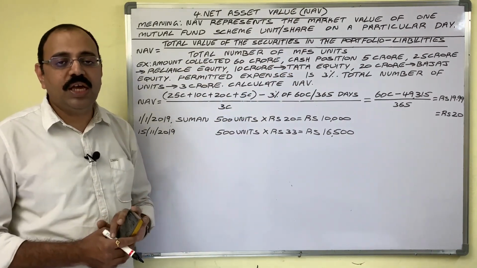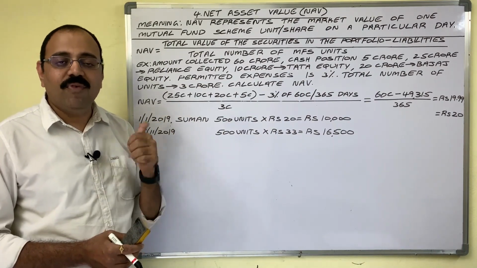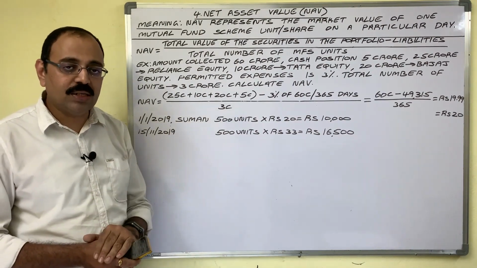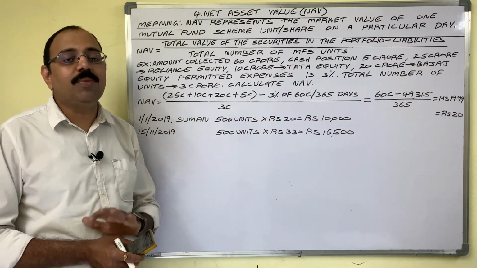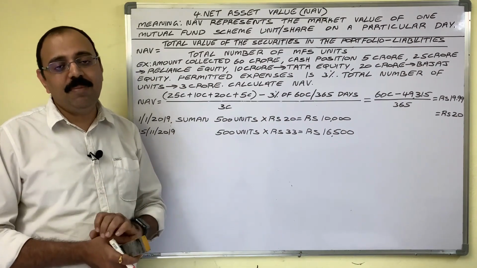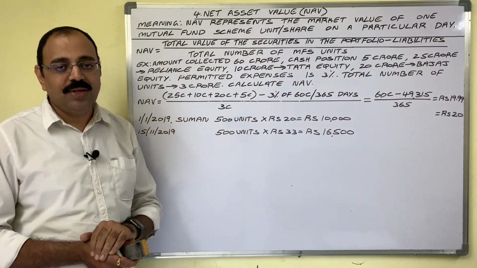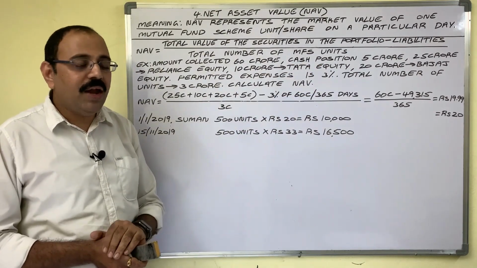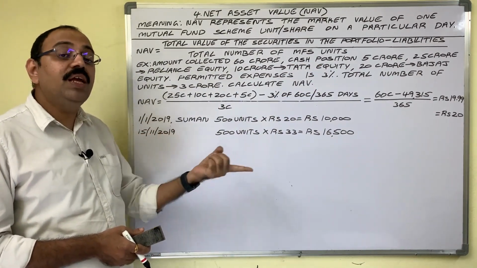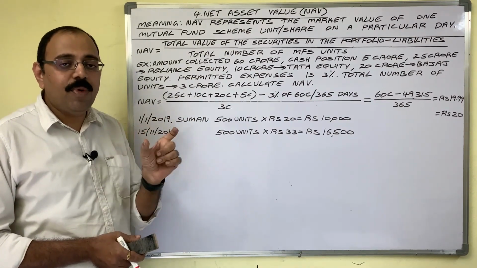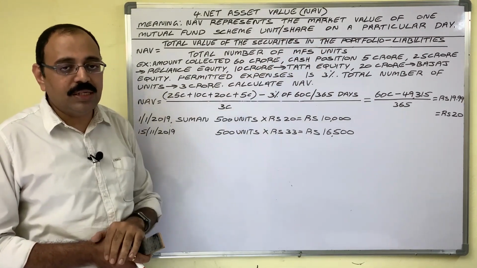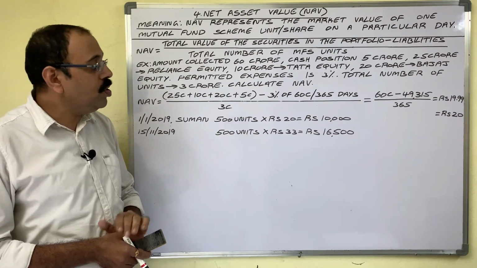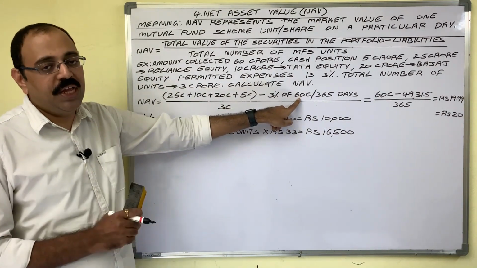For any mutual fund scheme, there are 2 types of liabilities. One is the expenses which AMC is going to collect from investors. Second one is the redemption liability. There may be some unexpected demands for redemptions from investor side. So for that purpose, always company keeps some amount, no, 5 crore rupees, and while calculating NAV, if there is any redemption request, that amount we have to include in this liabilities. And in this question, there is no redemption request from any investor. So there is only one liability, that is expenditure.